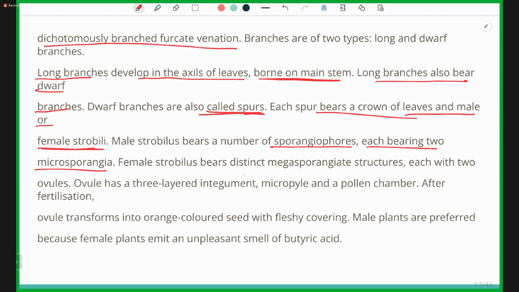The female strobilus bears distinct megasporangiate structures, each with two ovules. The ovule has a three-layered integument.